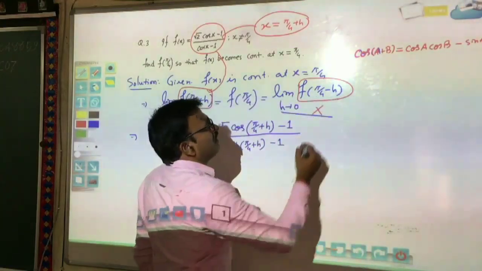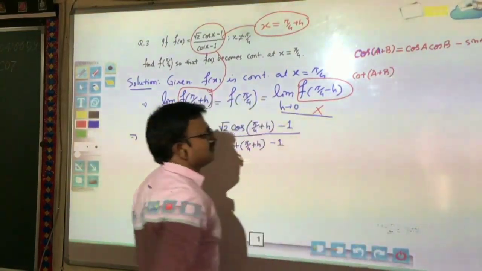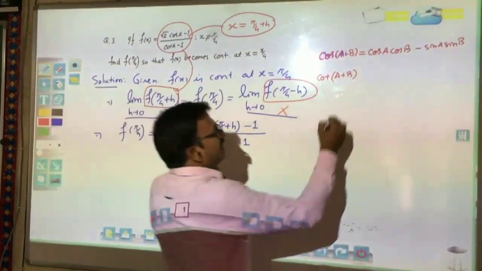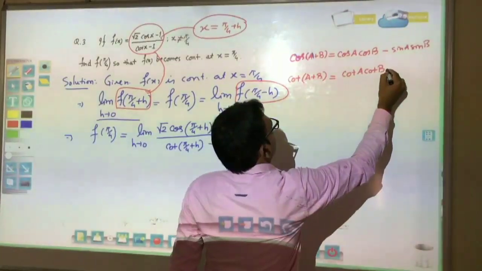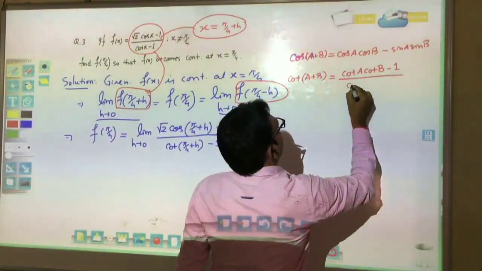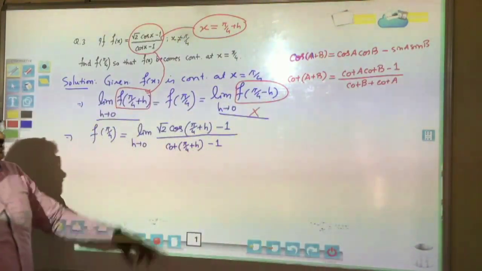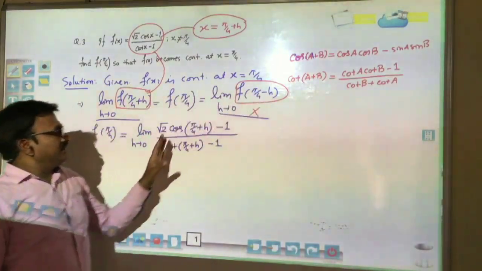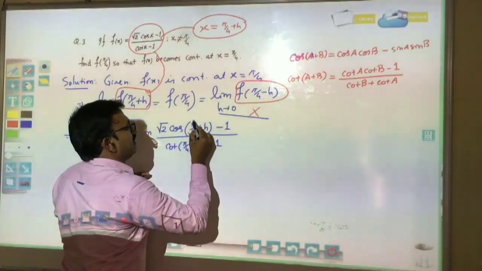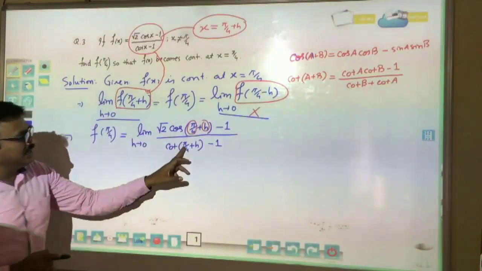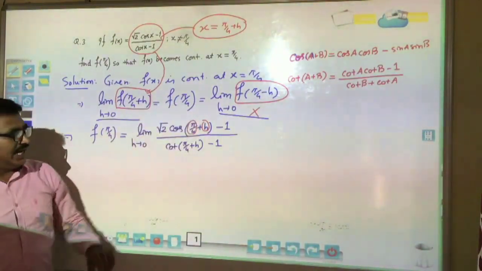And similarly we have also derived the formula for cot of a plus b: (cot a cot b minus 1) divided by (cot b plus cot a). These two formulas will be applied here. This is a, this is b. Similarly this is a, this is b.